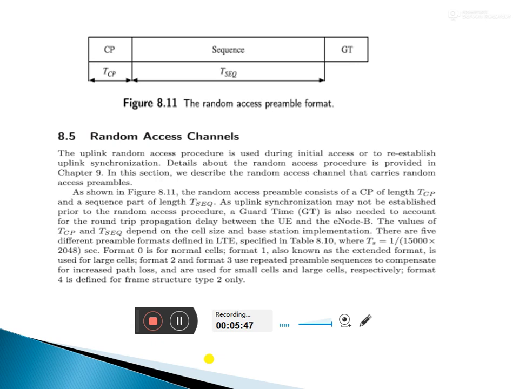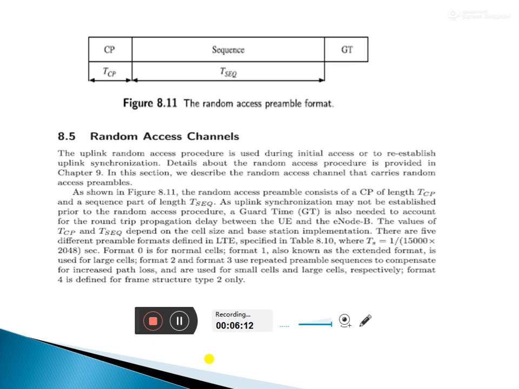Without the random access channel we can't establish or re-establish the synchronization of the signals.